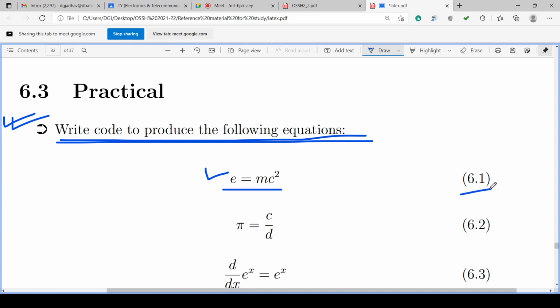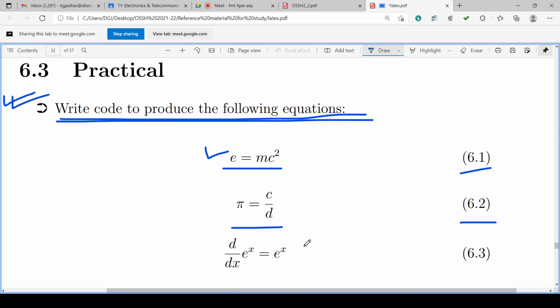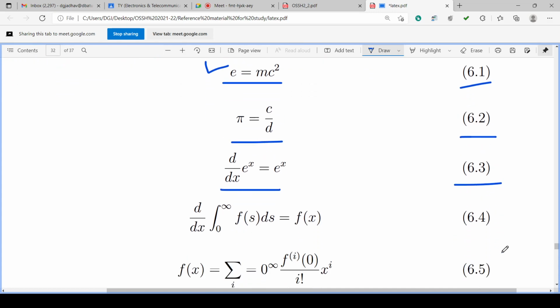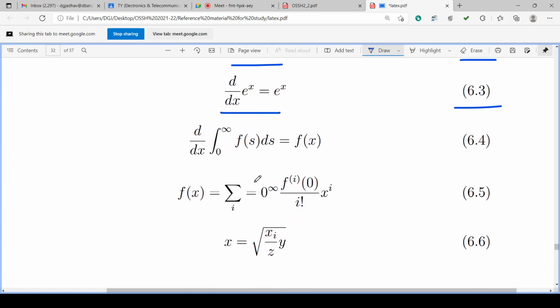Equation number 6.1. Pi is equal to c by d, equation number 6.2. d by dx of e raised to x is equal to e raised to x, with its equation number. Similarly, the integration from 0 to infinity of f of s ds is equal to f of x, 6.4. f of x is equal to the summation from i equal to 0 to infinity, numerator f to the power or superscript i, bracket 0, divided by i factorial.